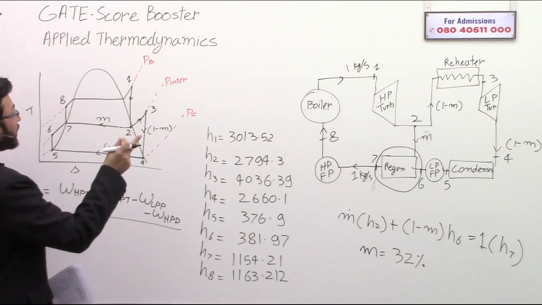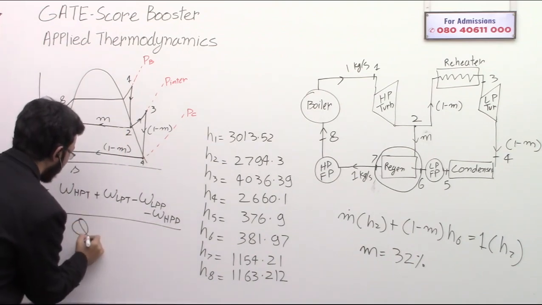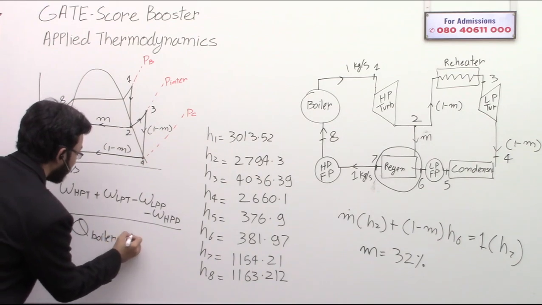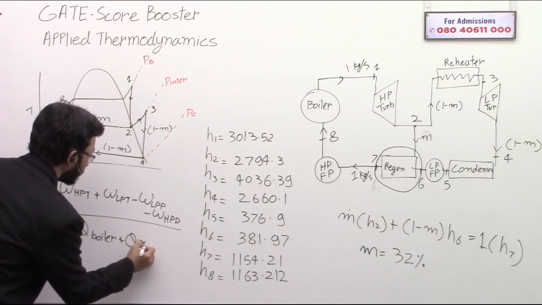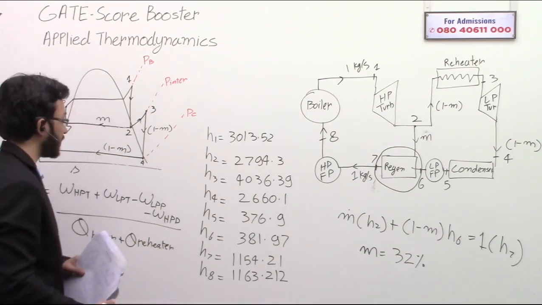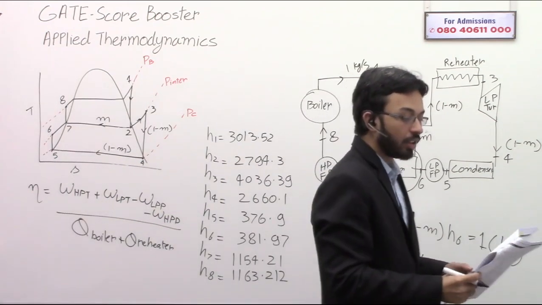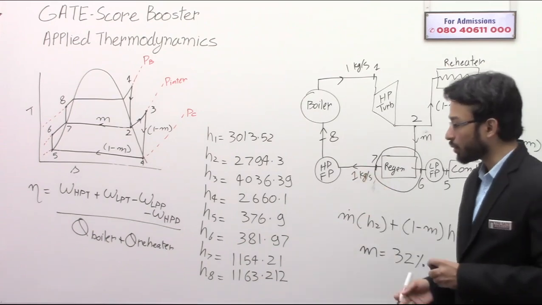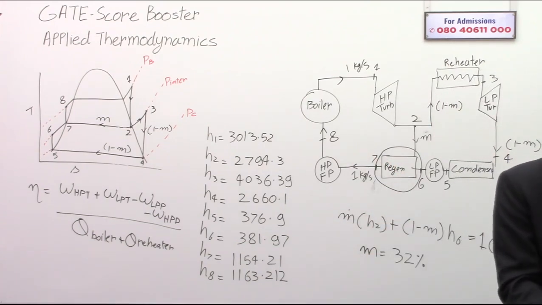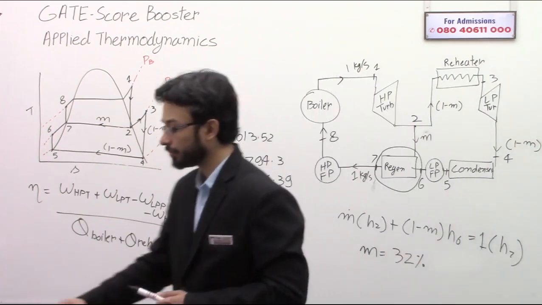Note down this point: there are two heat additions. One is the Q added in the boiler, plus the Q added in the reheater. This is how you are going to calculate the efficiency. One way is this; let me show you the other simpler way also.